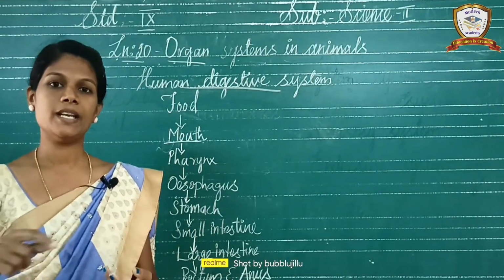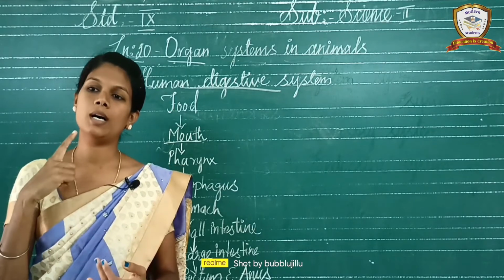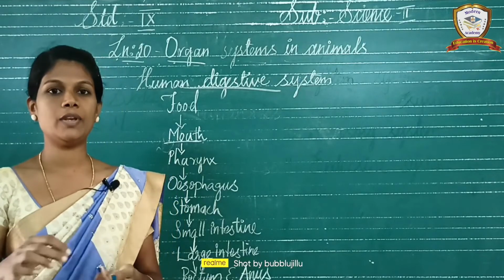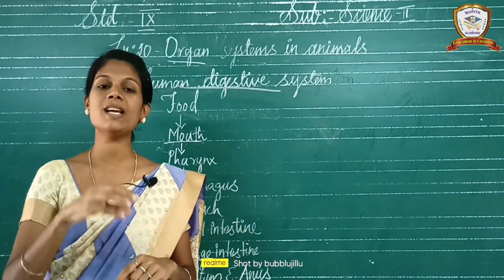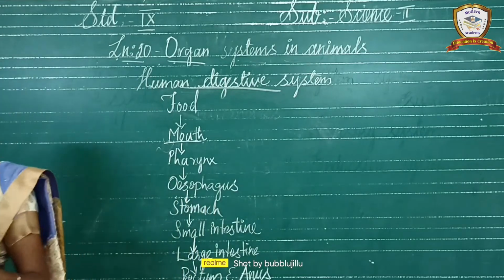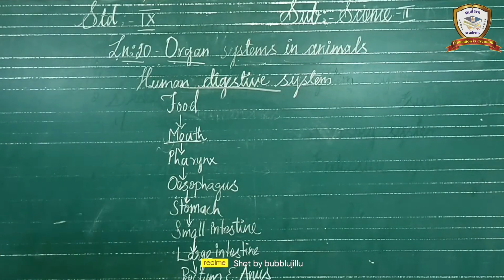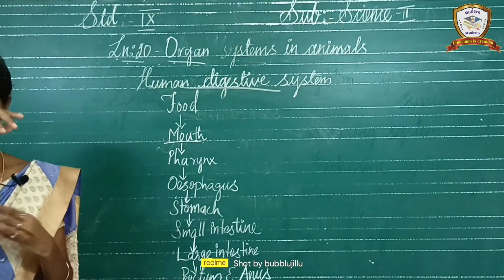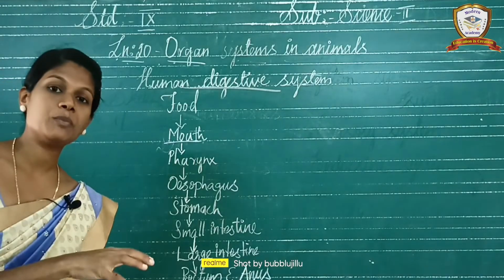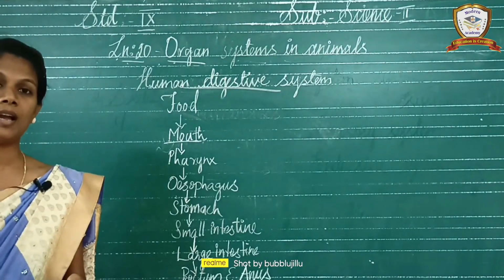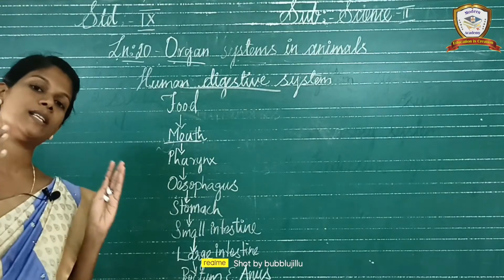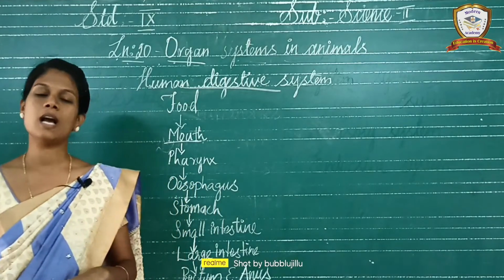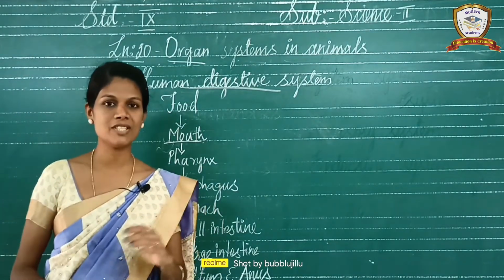Okay. So next in this class we are going to discuss all the digestive glands. In our book they are giving a chart, a tabular column, about the digestive glands. What are the digestive glands, what enzymes are secreted, which material the enzymes act on, and what is the end product. All of this is given in the tabular column. Okay, so in this class we have to discuss the digestive glands. Okay, shall we start?